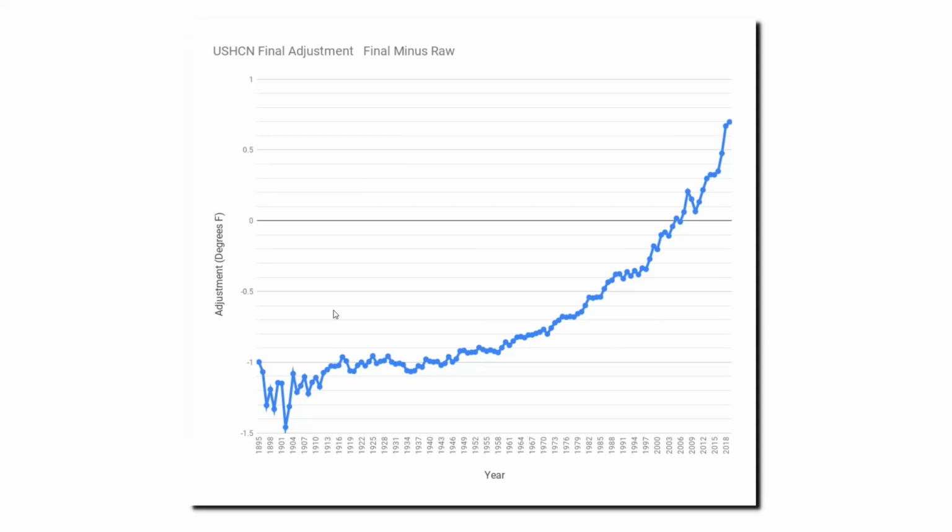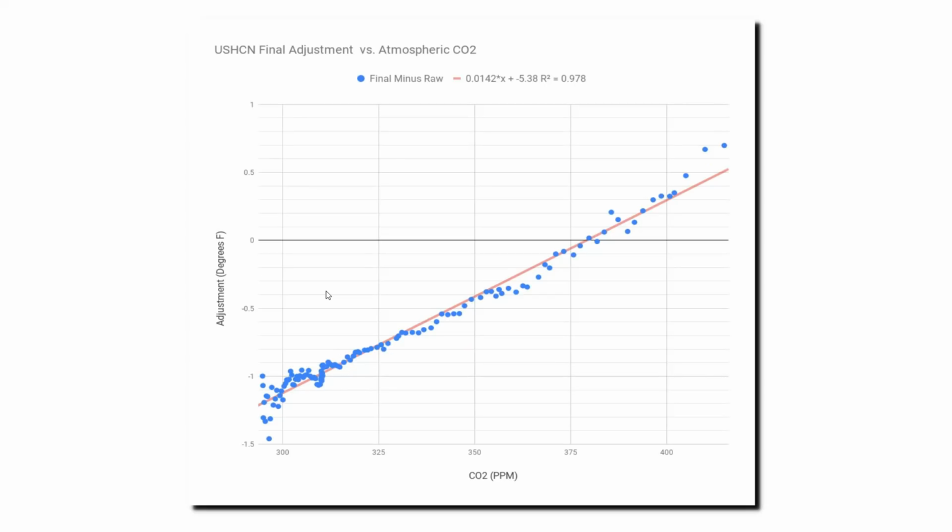This graph shows the adjustments being made to the U.S. temperature record. As we've already seen, the past is being cooled and the present is being warmed. This is the same graph, but instead of plotting time along the x-axis, now I'm plotting atmospheric carbon dioxide. This graph is very enlightening and shows us exactly what's being done. The amount of adjustment being made to the temperature data precisely correlates with the amount of carbon dioxide in the atmosphere. The data is being altered to match their theory. This is the ultimate in junk science.